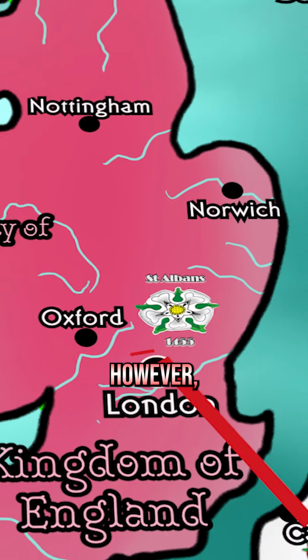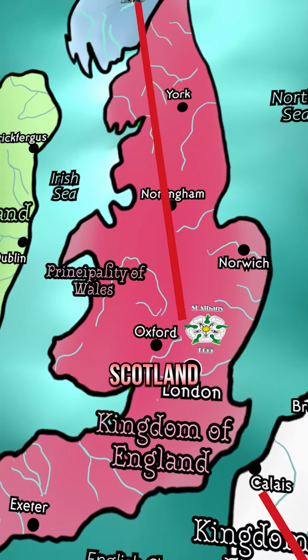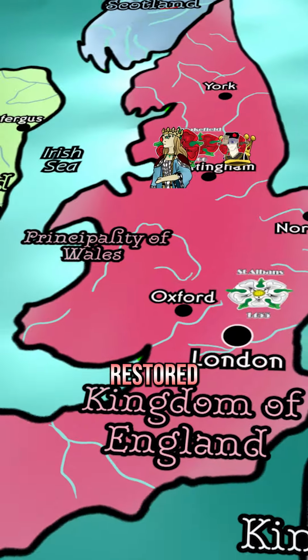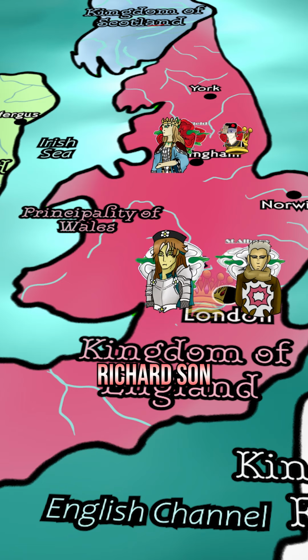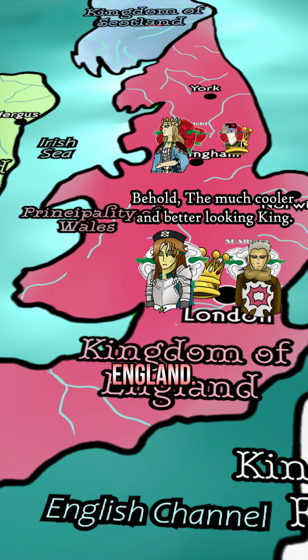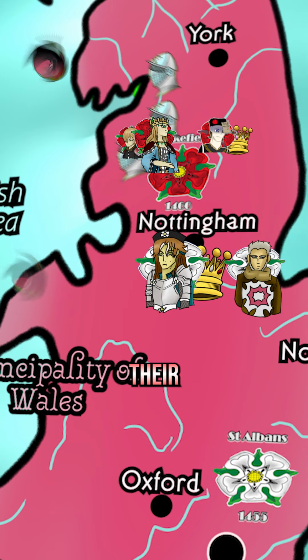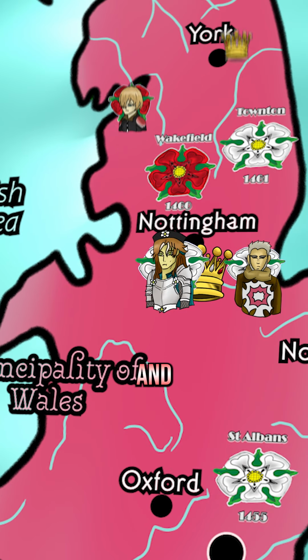Margaret, however, would raise her own army with help from Scotland and France. The forces would clash again, but Richard and one of his sons would lose their lives, and Henry would be restored to power. Warwick would crown Richard's son Edward IV, King of England. Edward and Warwick would march against the Lancastrians, and, with their victory, Henry, Margaret, and their son fled.